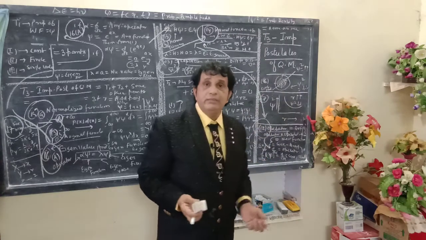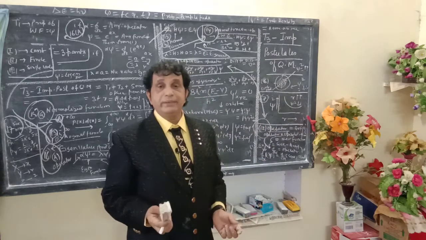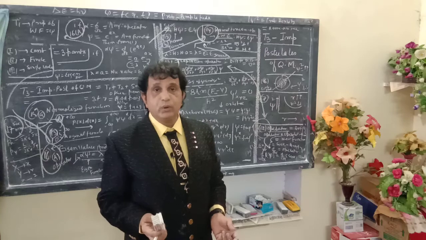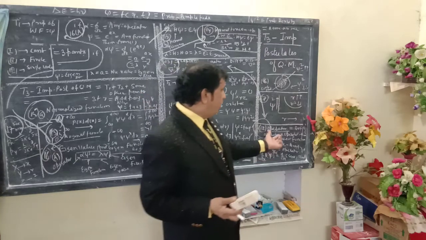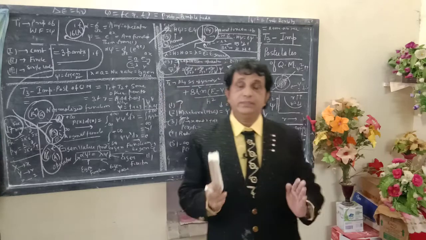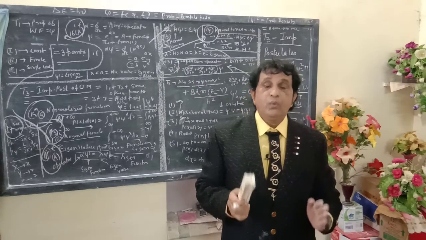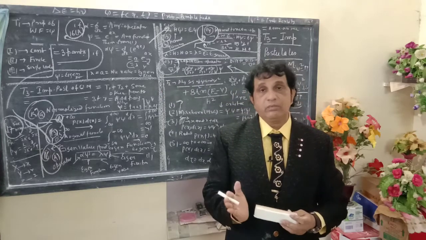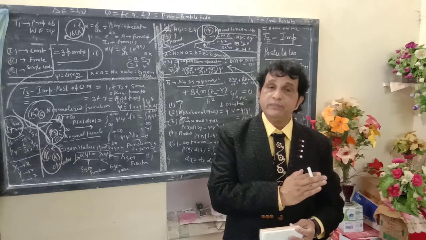Now I will deliver a very important, specific topic: the operator. An operator is such an important changing device which plays an important role in the conversion of one physical quantity to another physical quantity.